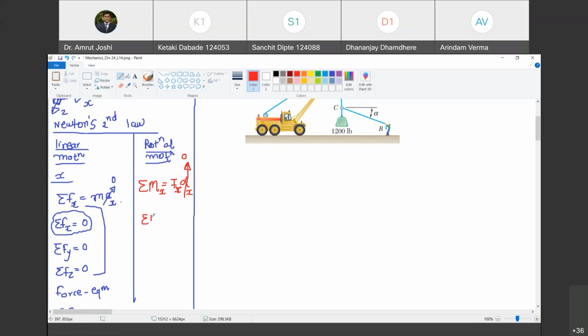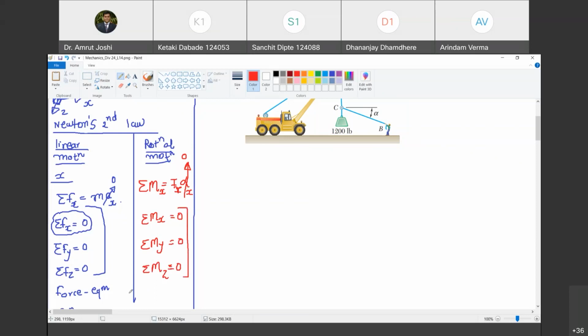pertaining to the rotational motion is: the algebraic sum of moments of all the forces about the x-axis must be 0. You can extend this to rotational equilibrium about the y and z axes. You will derive another two equations in terms of moments of forces. That is, the algebraic sum of moments of all the forces about the y-axis must be 0, and the algebraic sum of moments of all forces about the z-axis passing through the point under consideration must be 0. Do you agree with me?